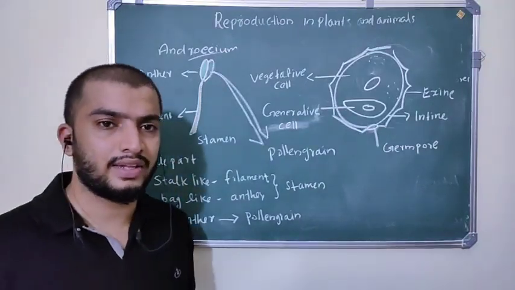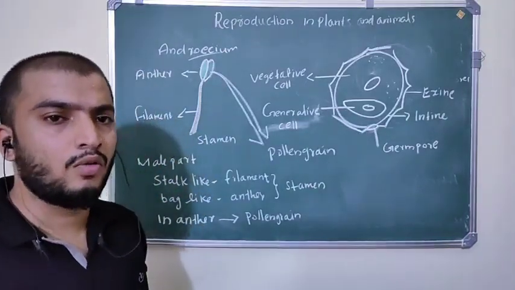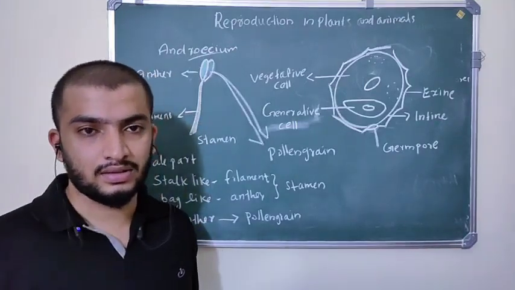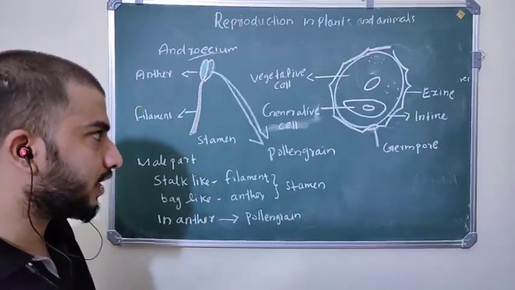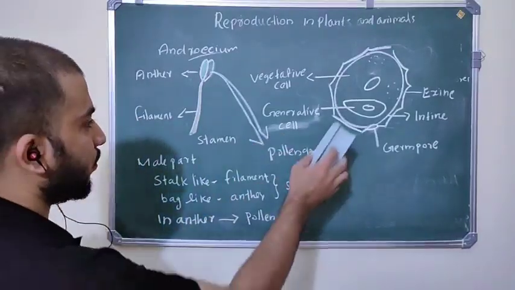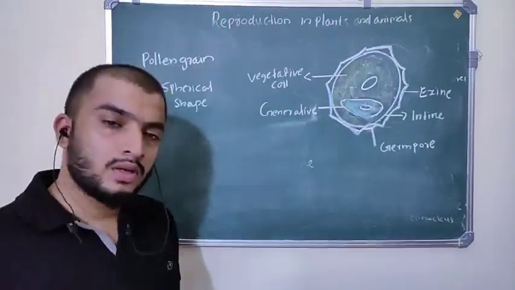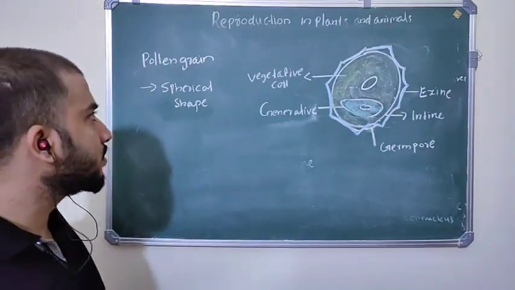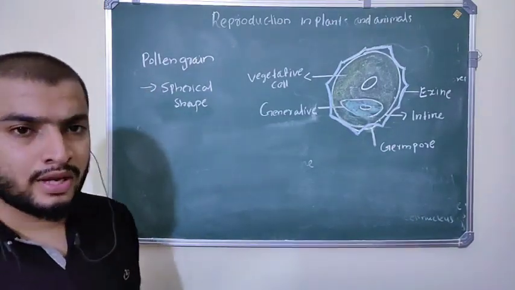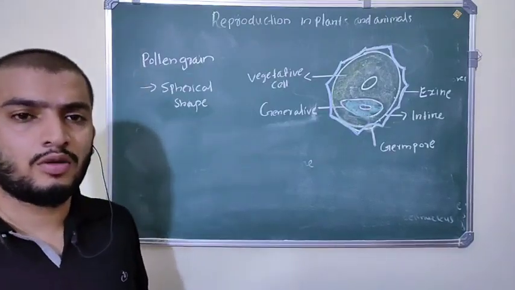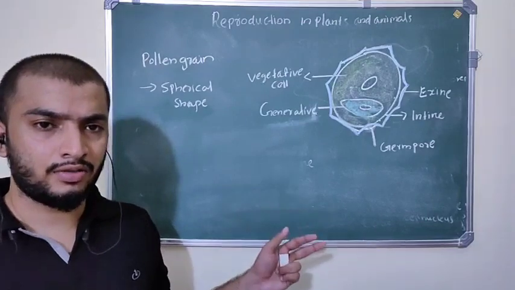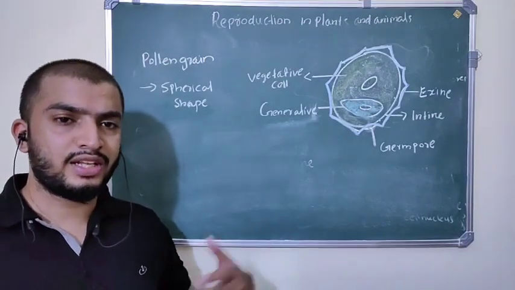Pollen grains have an important role in reproduction. Where are these pollen grains produced? They are produced inside this anther. So let's look at the structure of pollen grain. Where are these pollen grains formed? They are formed inside this anther. When this anther breaks off, these pollen grains are released.